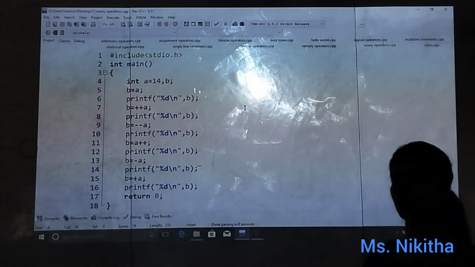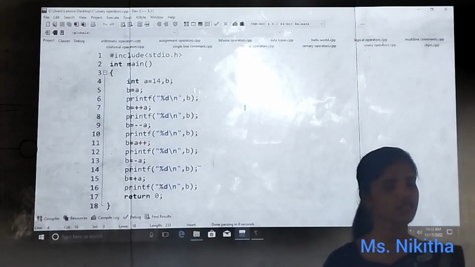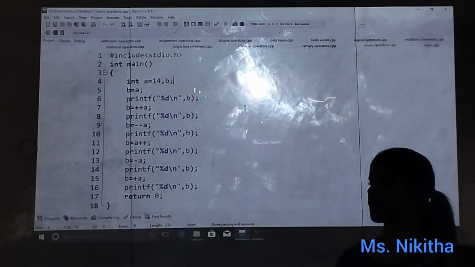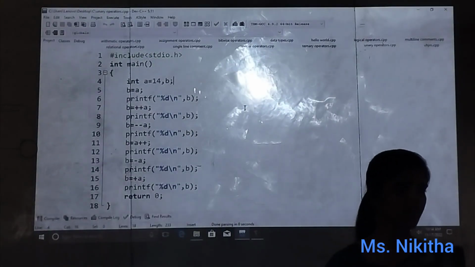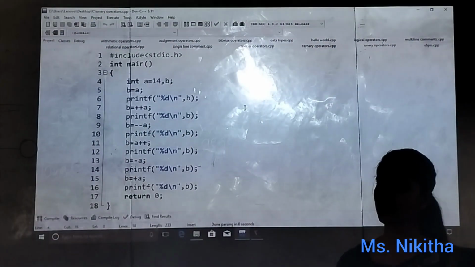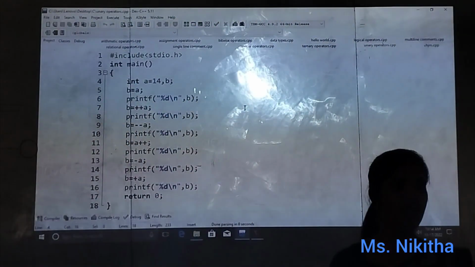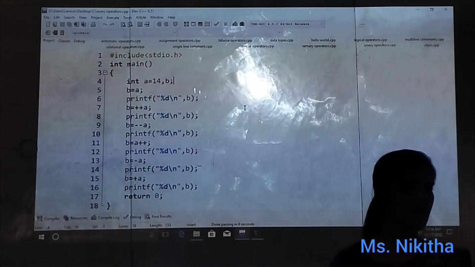So what about decrement? Decrement will decrease the value by 1. So in this also we have pre-decrement and post-decrement. If you are doing pre-decrement, it means it will decrease the value by 1 first, then it will give the value. But when it comes to post-decrement, first it will take the value, then for the next time it will decrease the value. Am I clear?